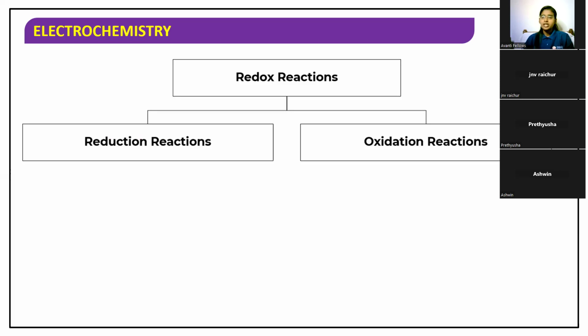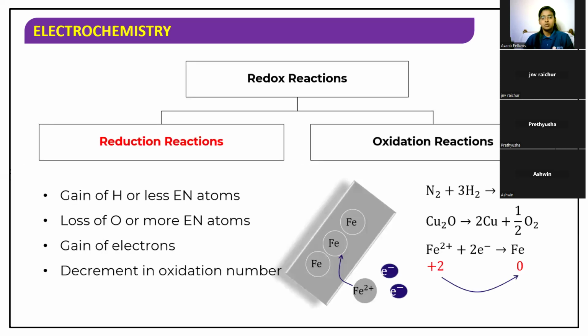Now, what is meant by reduction? The definition for reduction can be explained in four different ways. The first is gain of hydrogen, or of a less electronegative atom. Then loss of oxygen or a more electronegative atom, gain of electrons, and the decrease in the oxidation number. So these four are the definitions for reduction.